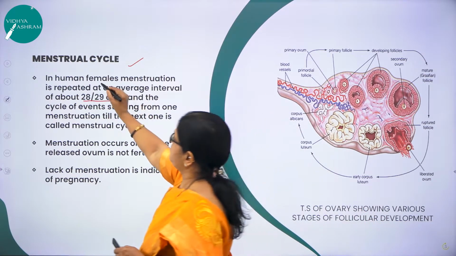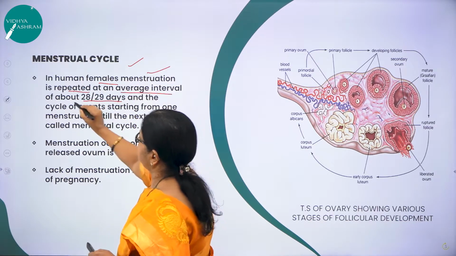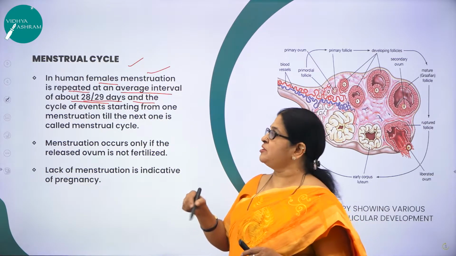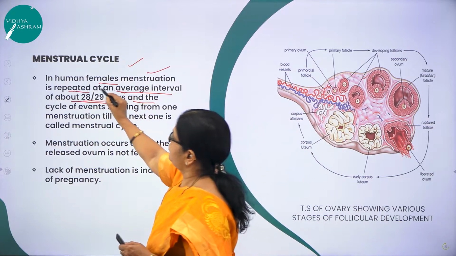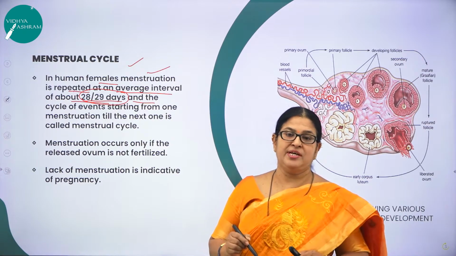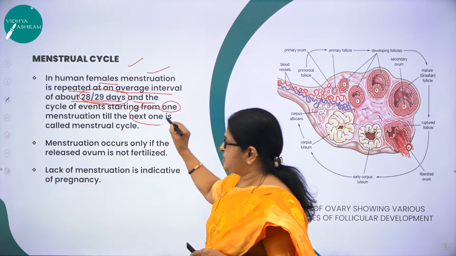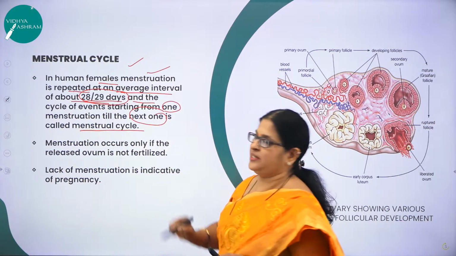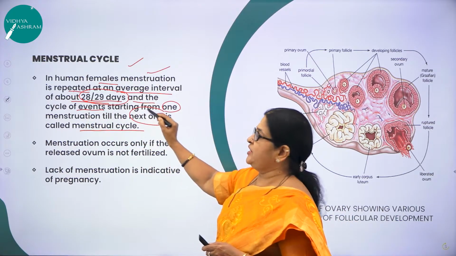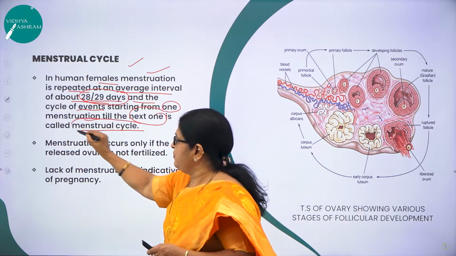The average interval is 28 to 29 days. And the cycle of events starting from the first menstruation till the next one takes place is called menstrual cycle. So cycle means what? Repetition. So the cycle of events starting from the first menstruation till the next menstruation is called menstrual cycle.